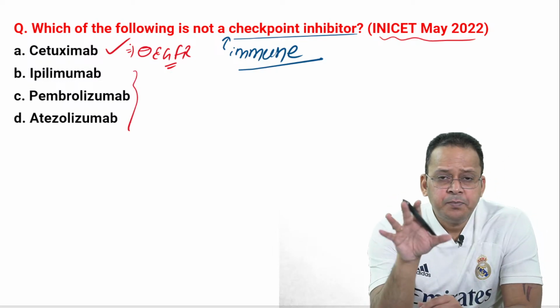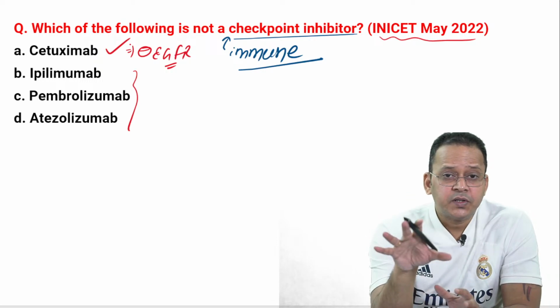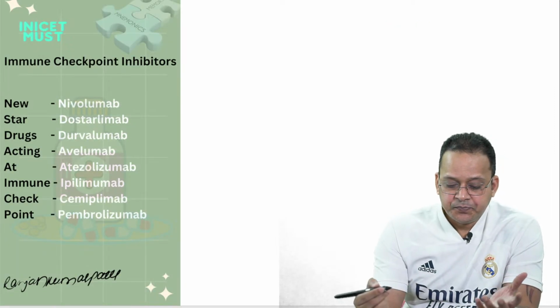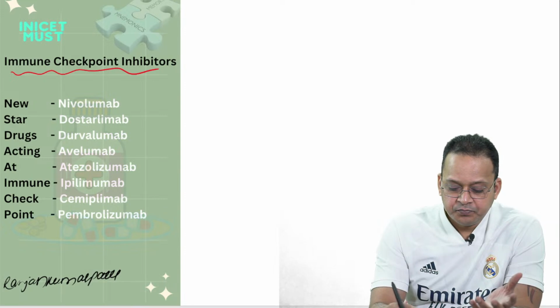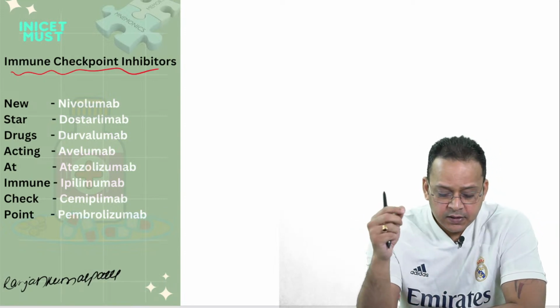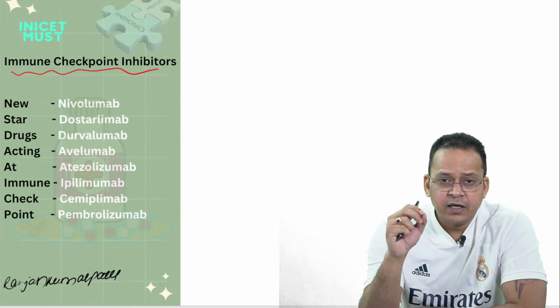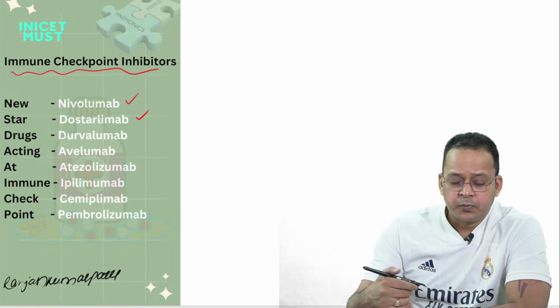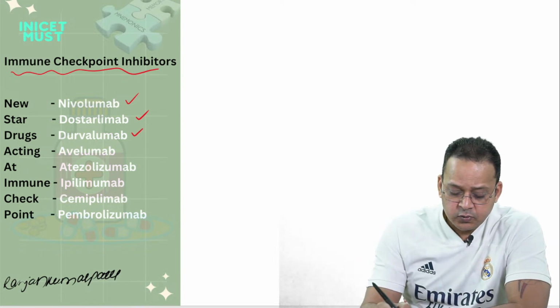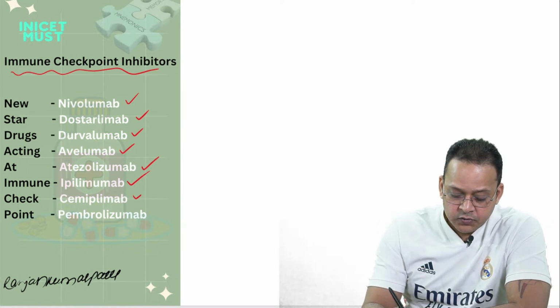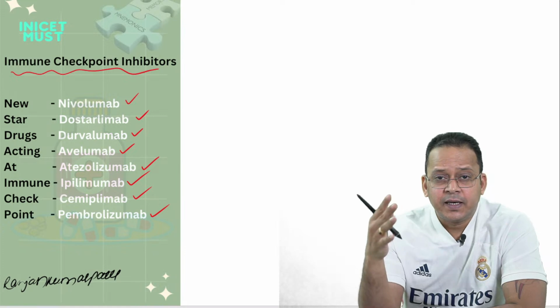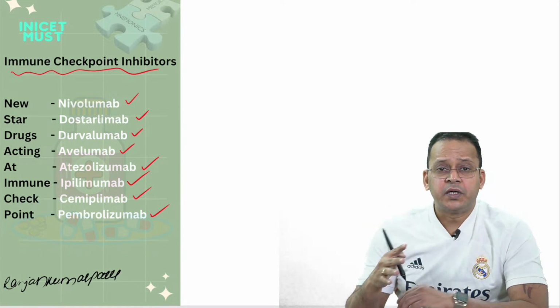Now see, to be prepared for newer MCQs, I'll tell you whatever is important in this class. Number 1, the mnemonic for immune checkpoint inhibitors: New Star Drugs Acting At Immune Check Point. From New, nivolumab; Star, dostarlimab, which was approved last year; Drugs, durvalumab; Acting, avelumab; At, atezolizumab; Immune, ipilimumab; Check, cemiplimab; Point, pembrolizumab. Whenever they ask this MCQ again, at least I have to remember which are the immune checkpoint inhibitors and this mnemonic.